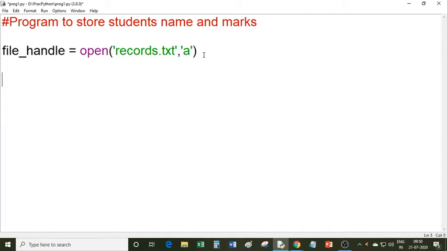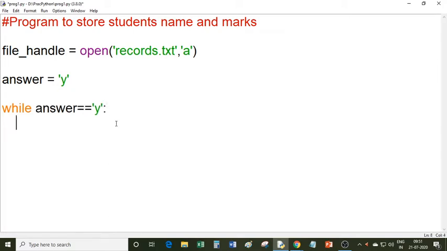Now one variable I want to create, answer, and I will store 'y' in this answer. I have created this variable to get the response from the user. If the user types y, I can run the while loop again. So here I am using a while loop: while answer equal to y. You know that this equal to is a relational operator. It checks whether the value of the answer variable is equal to y or not. So it is y, so the condition is true. And you know that when the condition in a while loop is true, the statements written inside the while loop execute.